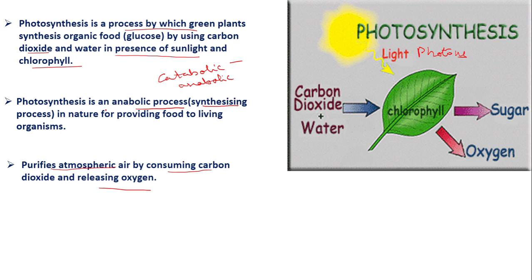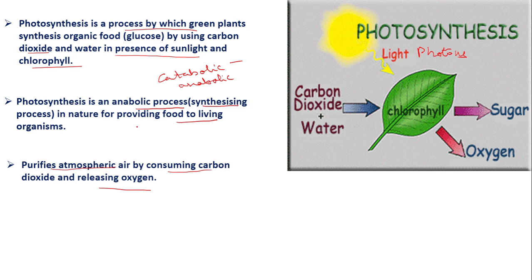We already know we can't prepare food. Heterotrophs, or the animals, cannot prepare food. All the animals living on this planet are directly or indirectly dependent on the plants. That is why plants are called producers. Without producers we cannot live. All the heterotrophs are dependent on the producers for their energy source.